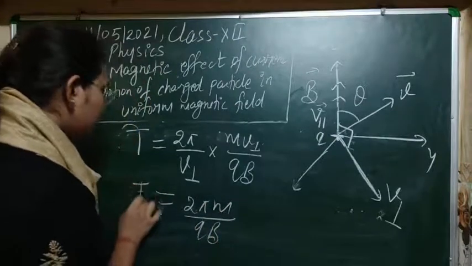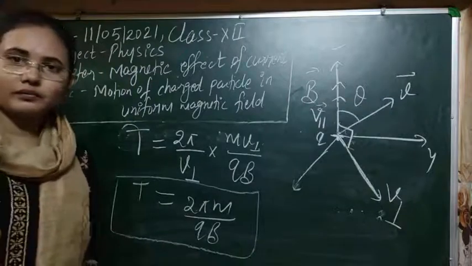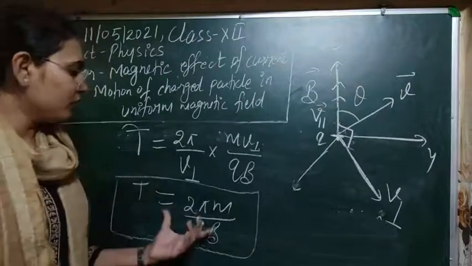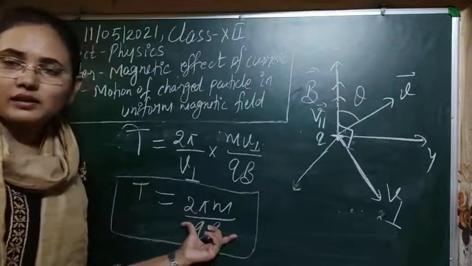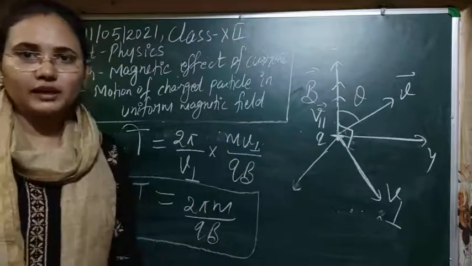This means the time period is not affected by the velocity of the charged particle. It will always take this constant time period to complete one revolution.